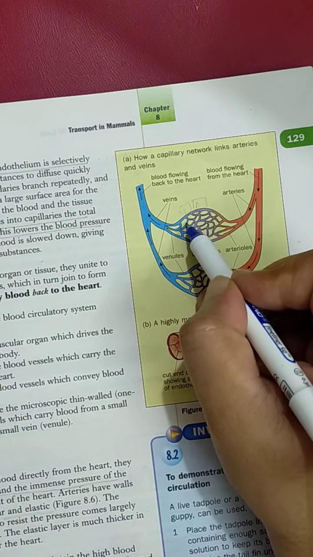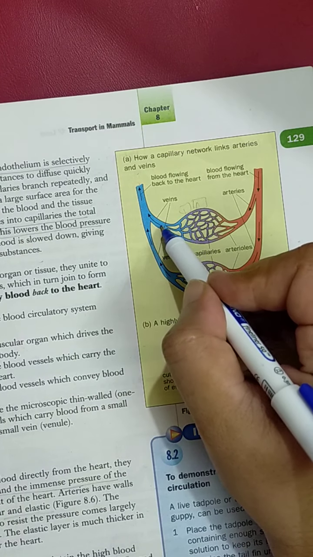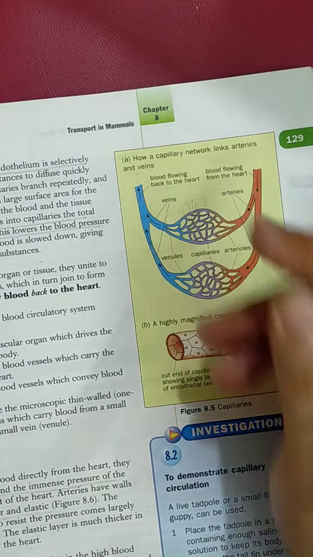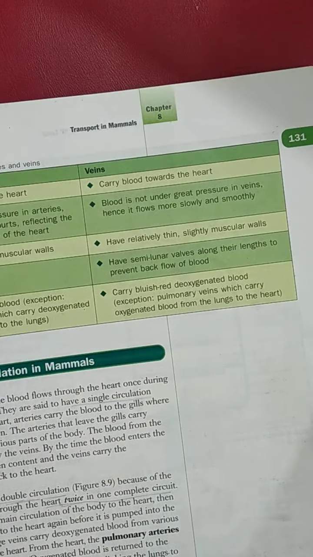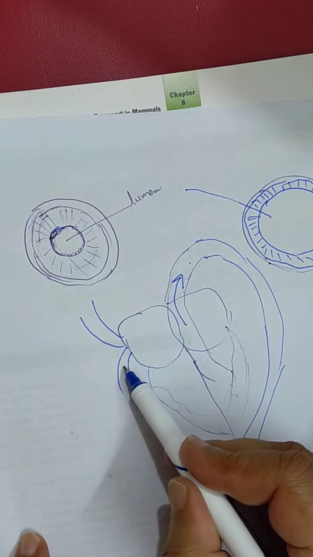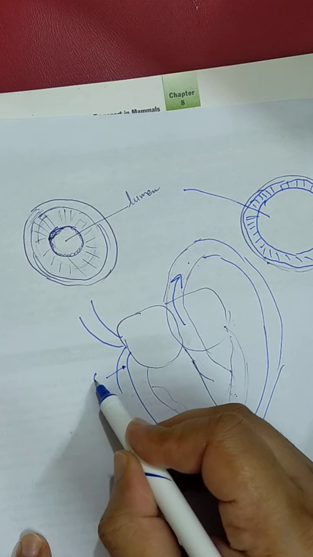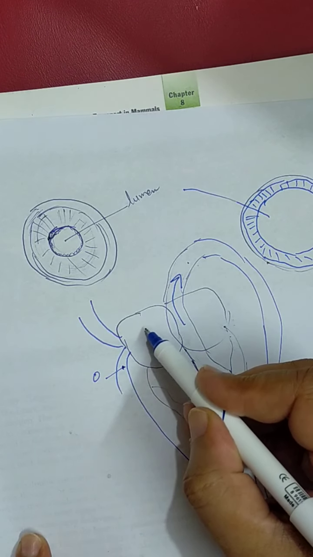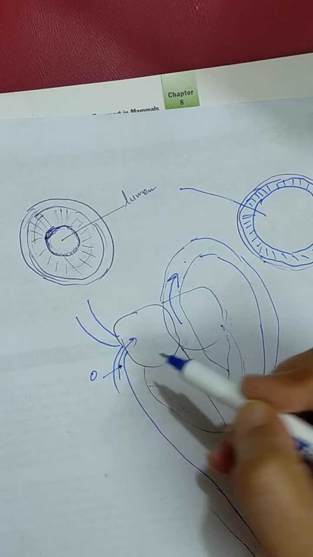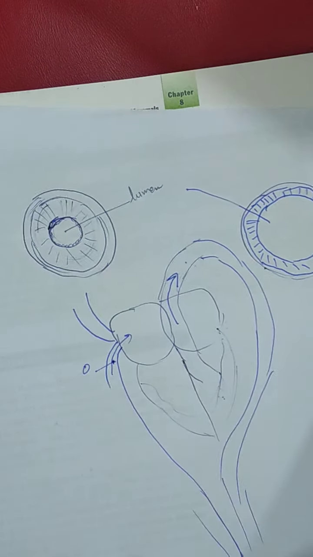Then the capillaries combine and make venules. The pressure decreases further from venules into veins and is very low. Even in the inferior vena cava the pressure is nearly zero as blood enters the heart. So most blood returns to the heart due to the muscular movement of the body.